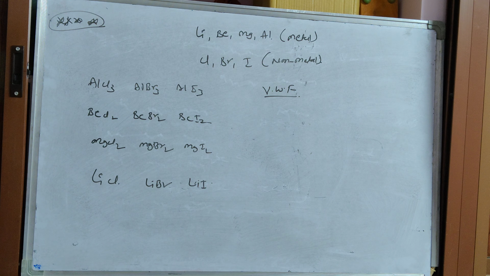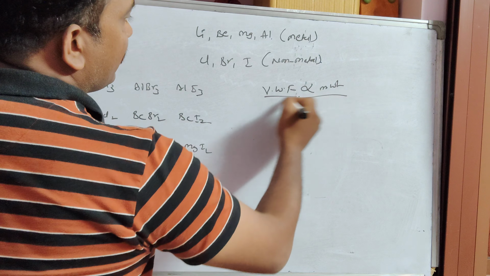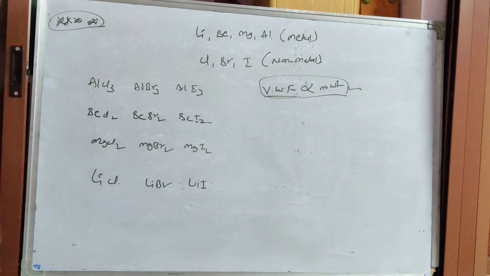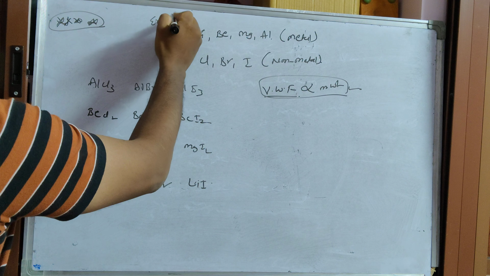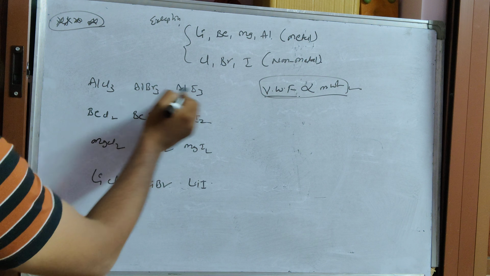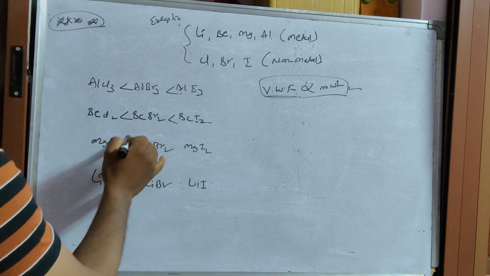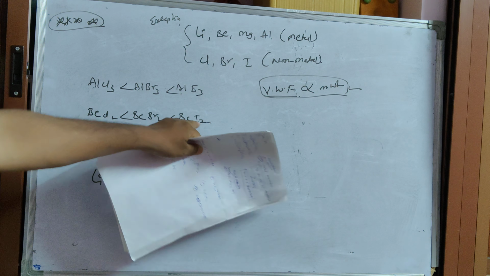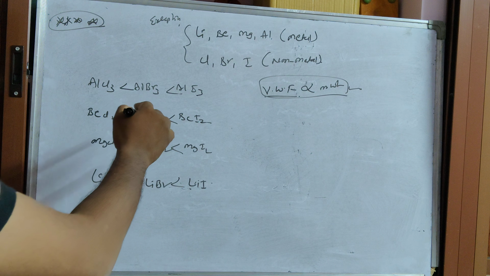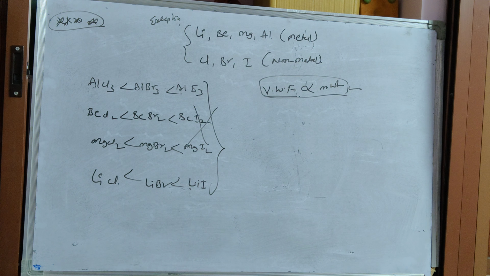Before this, we discussed that van der Waals force of attraction is directly proportional to molecular weight according to our law. But in these cases, exceptions are there. According to that law, lithium iodide and magnesium iodide, with the highest molecular weight, would have the maximum. But this is wrong and not applicable here. Why?